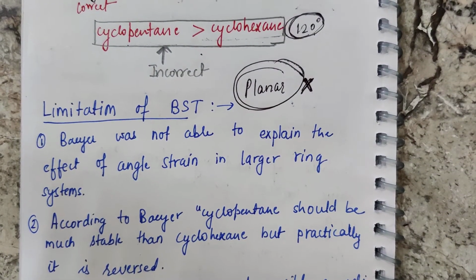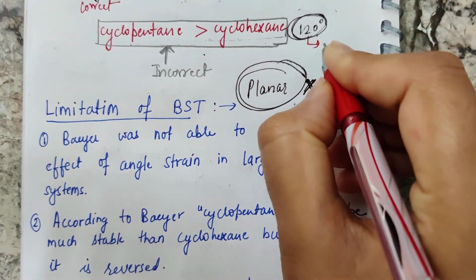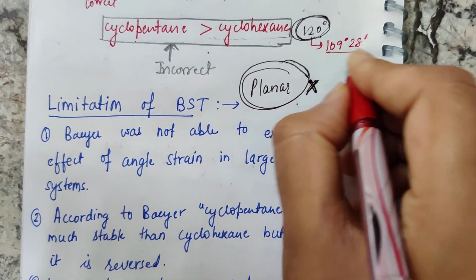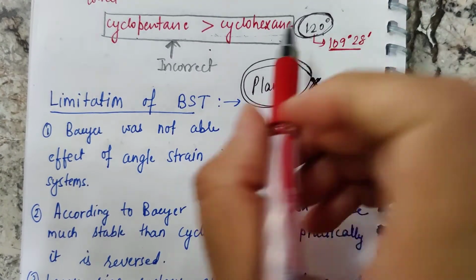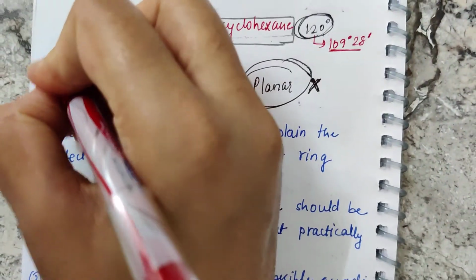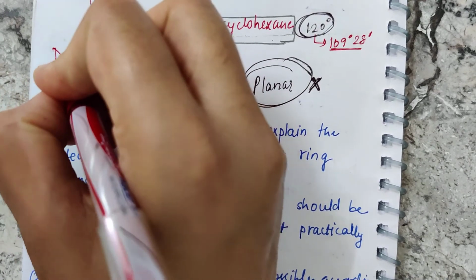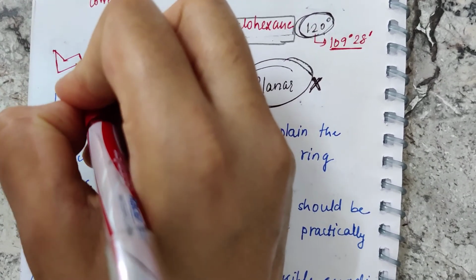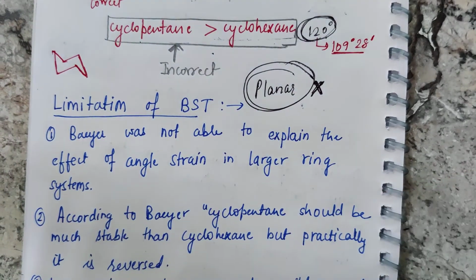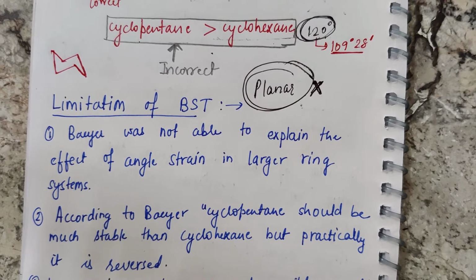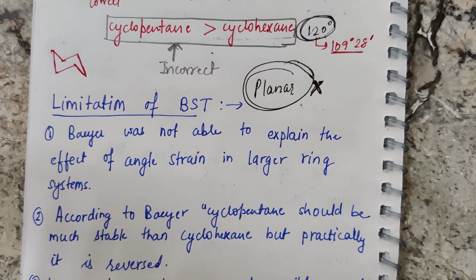In actuality, it has a bond angle of 109 degrees 28 minutes. This is the correct bond angle of cyclohexane because it occurs in the puckered form. It exists in a chair conformation, and because of this puckered form, the bond angle changes from 120 degrees to 109 degrees, giving it the most stable structure.